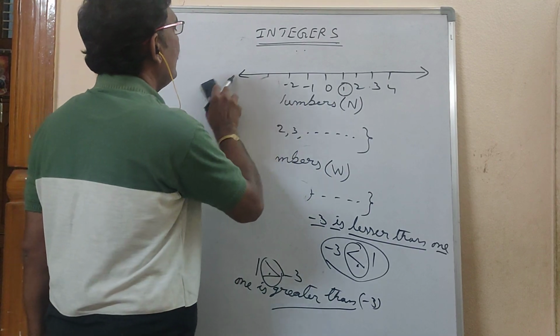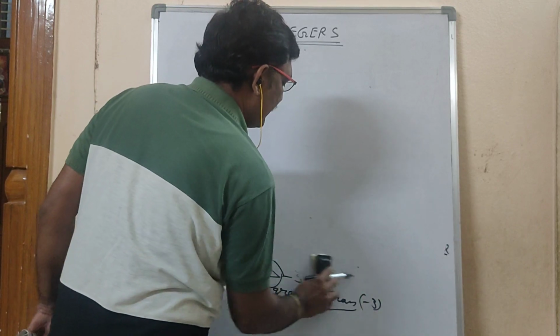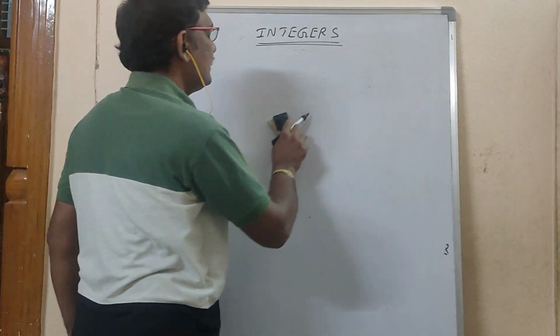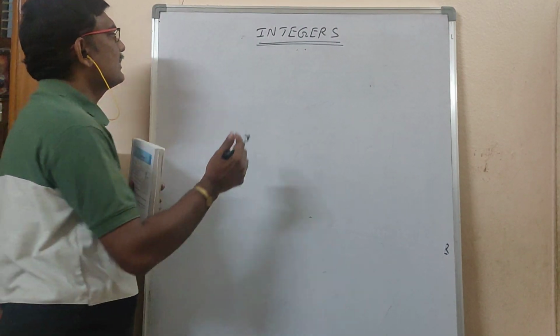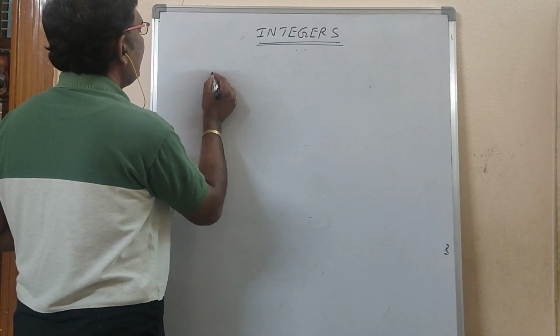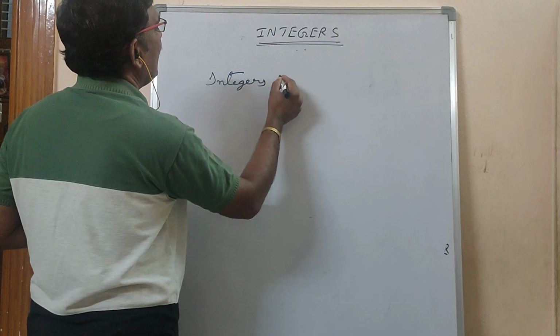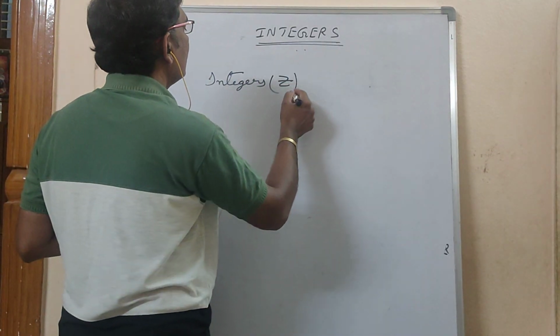First we will go for what are integers. The first chapter in 7th class they have given is integers only. In 6th class you learned about whole numbers. Now we will go for integers. Integers are denoted with the letter Z.